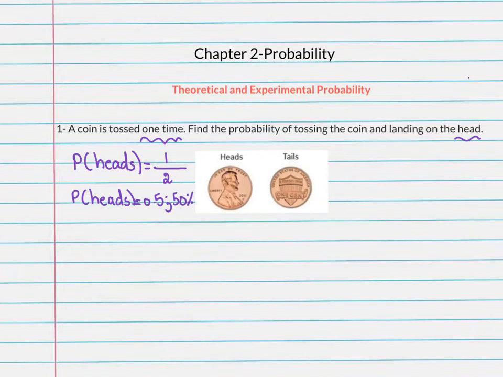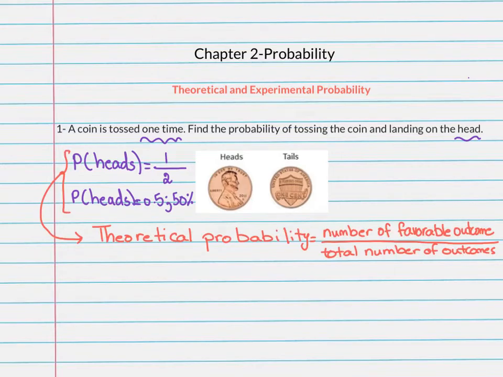Now, when we started, I underlined one time. Why did I underline one time? Because this is called a theoretical probability. When we divide the number of favorable outcomes by the total number of outcomes, we are getting the theoretical probability. So in the previous two sessions, we were always calculating a probability that is known as a theoretical probability. So theoretical probability is the number of favorable outcomes divided by the total number of outcomes, which is the regular probability that we were calculating.